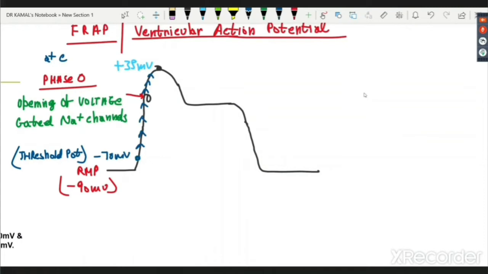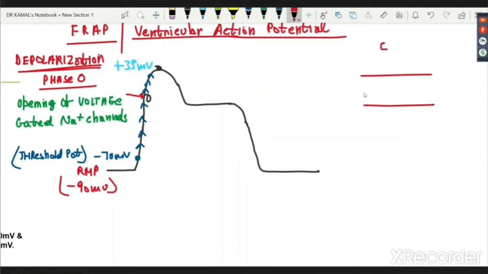Phase 0, this decrease in RMP crossing 0, is also known by the term depolarization. So phase 0 is nothing but depolarization. What is depolarization? Decrease in RMP. RMP becomes less negative, right? Why is it becoming less negative? Because there is more sodium outside the cell.